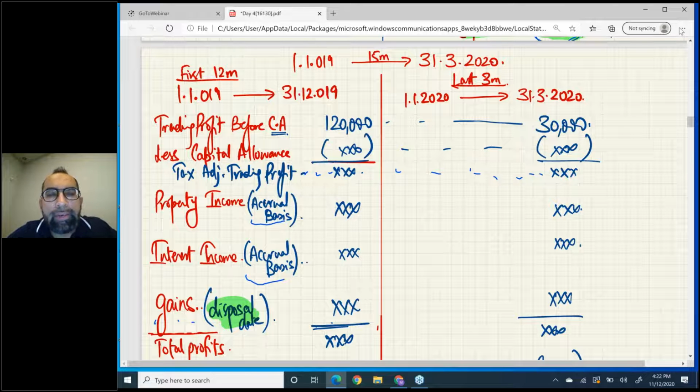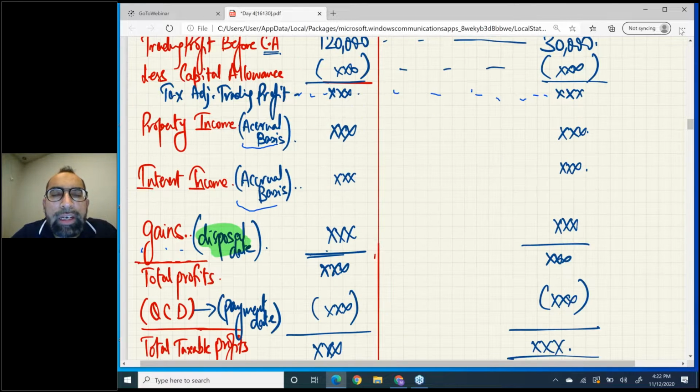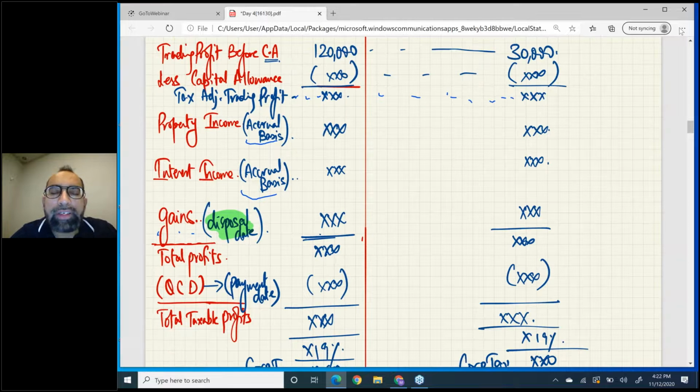Finally you will add, see the screen, all these, so you will get total profits. Okay, now from total profits we know we deduct QCD.